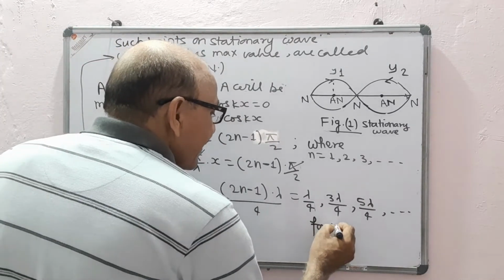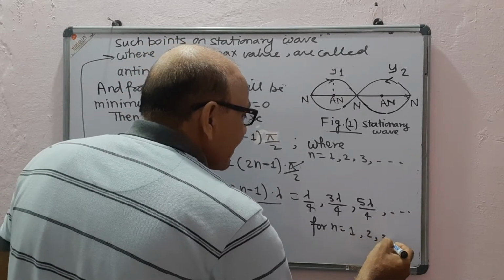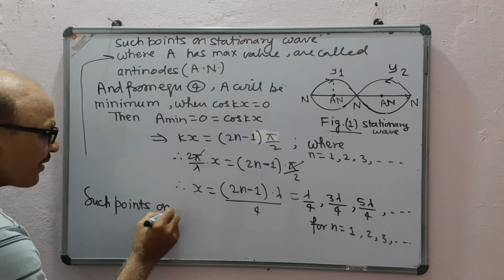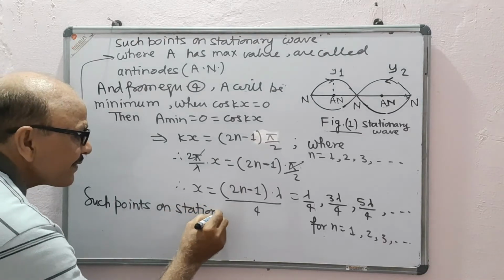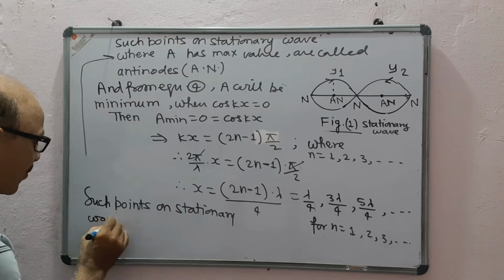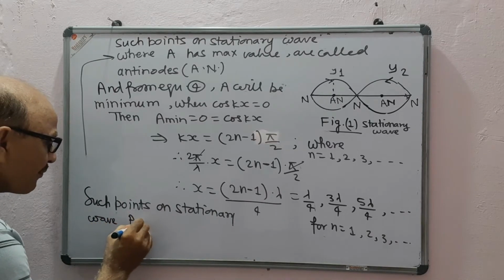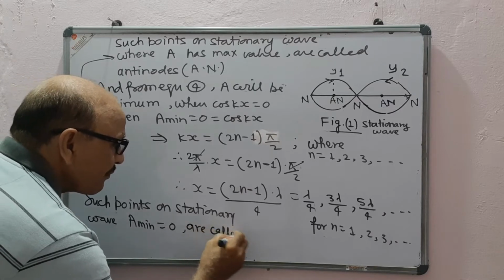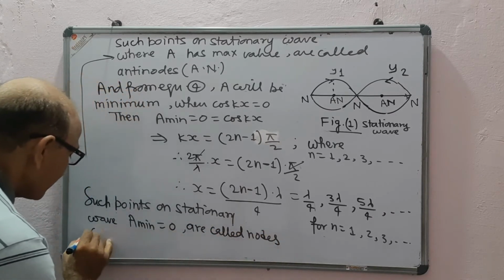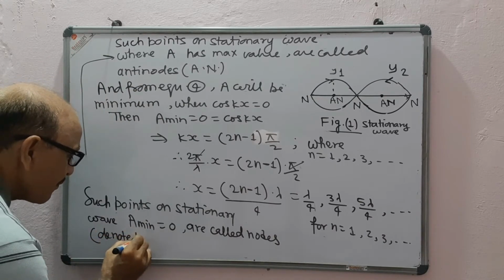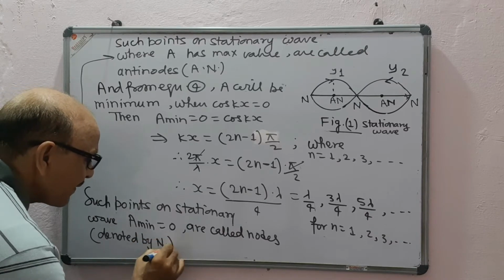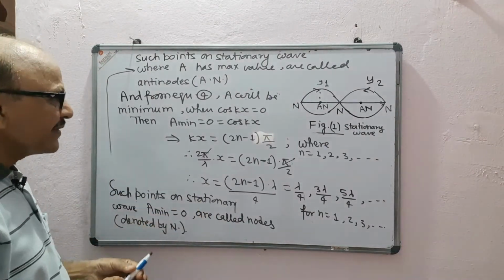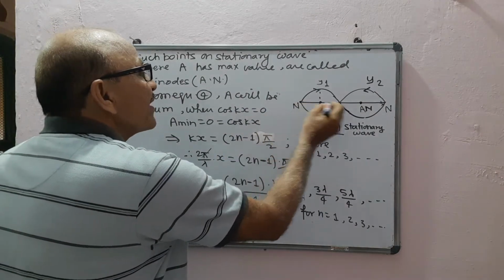Such points on a stationary wave where A minimum is 0 are called nodes, denoted by N. Therefore, these points are nodes.